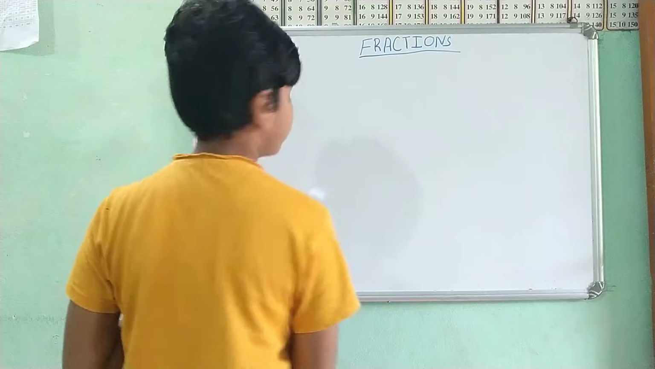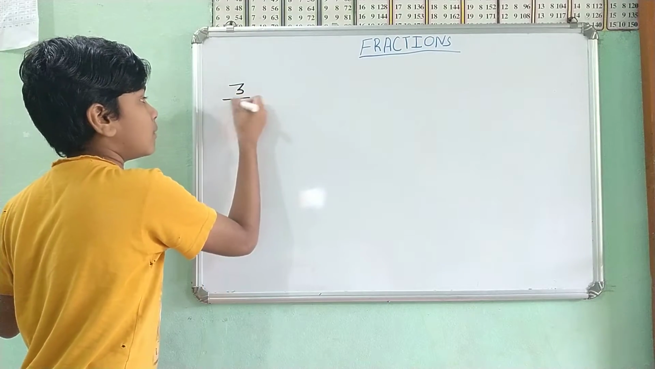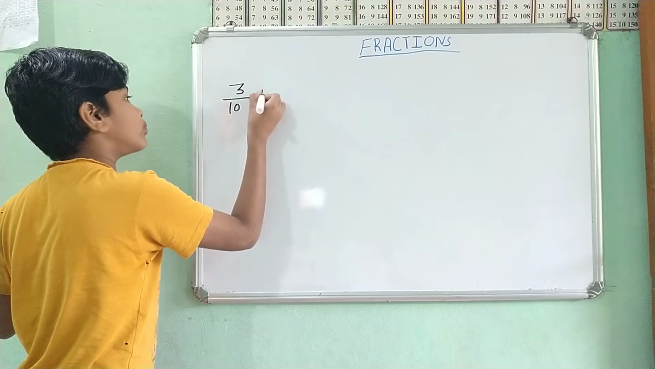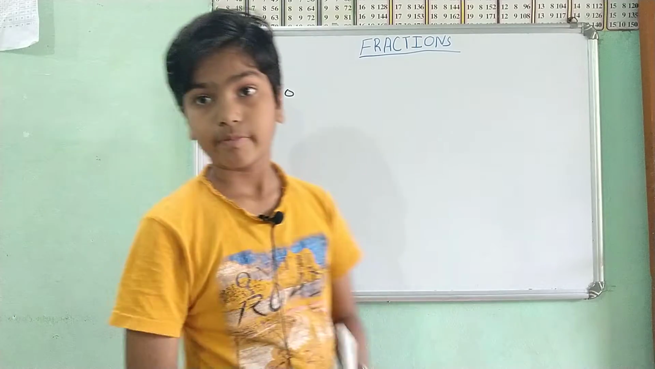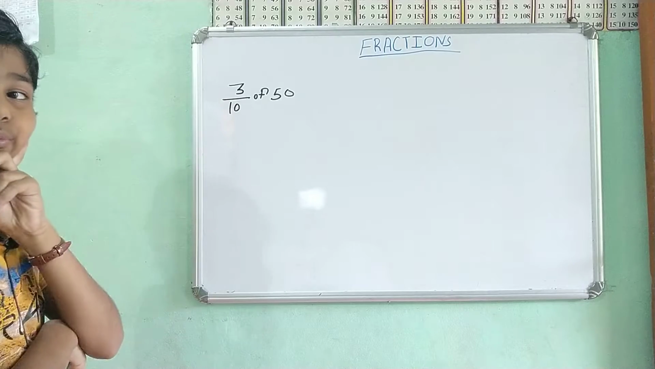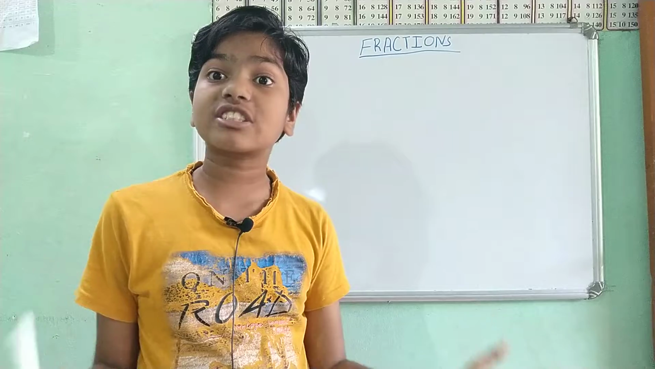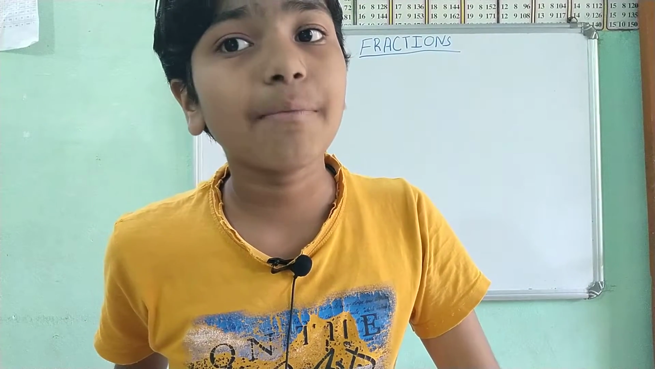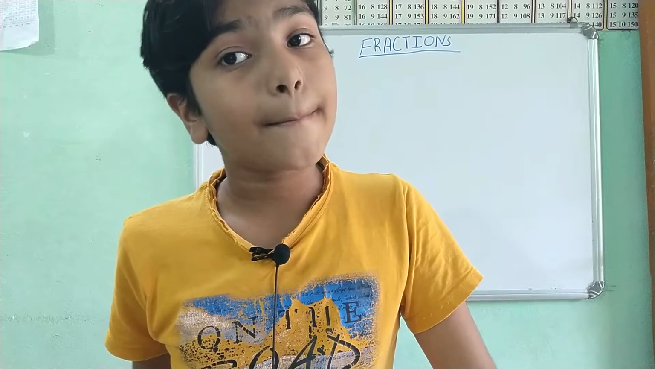Okay, 3 by 10 of 50. It's such a large number. What would I do? If anybody thinks it's such a large number, don't be confused that there will be any other formula for that or any other step to be followed. It will be the whole same step. Just divide it and multiply.